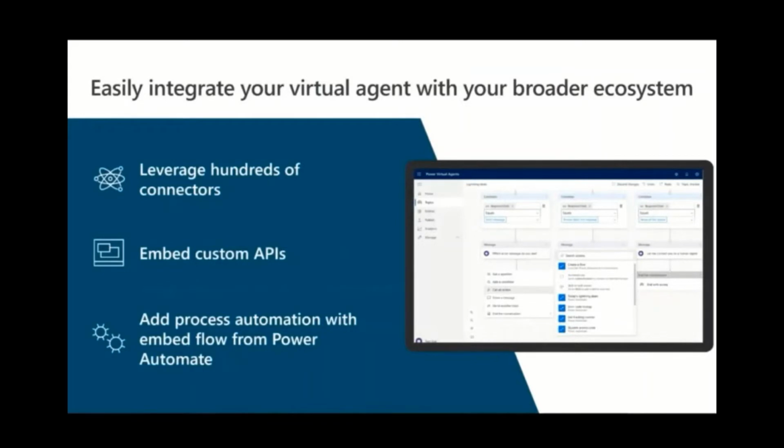We can easily integrate a virtual agent with the broader ecosystem. So we can embed custom APIs. We can leverage hundreds of connectors which are there. We can add process automation with embedded flows with the help of Power Automate. So we can bring in a lot of the broader ecosystem together with the help of the connectors which we have available.